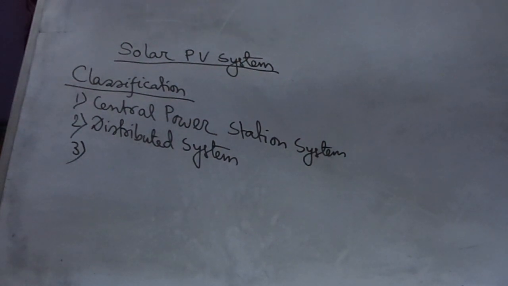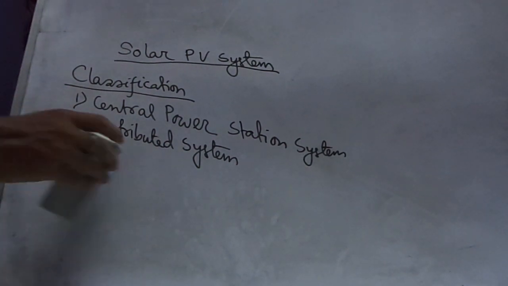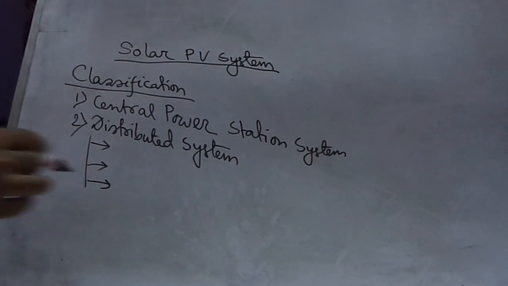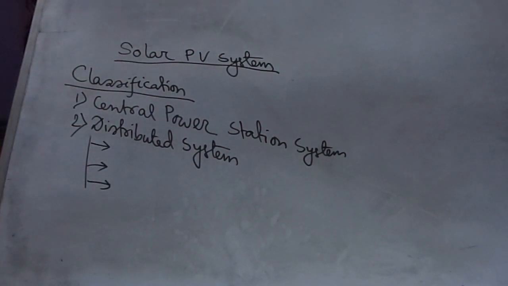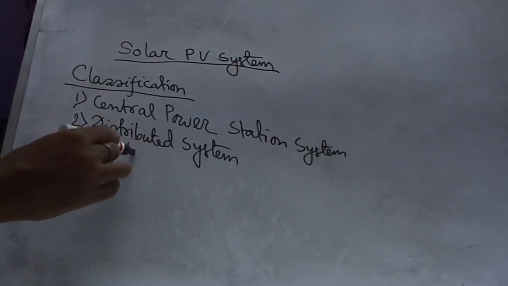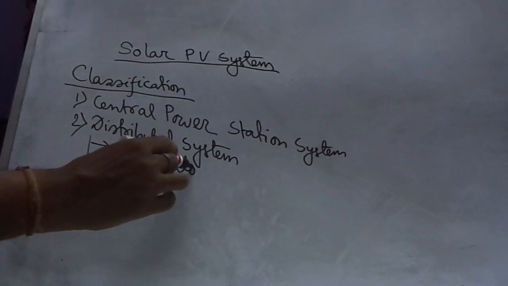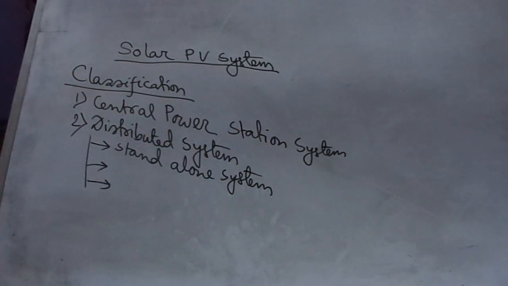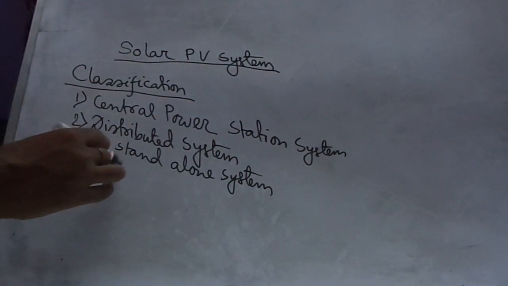Distributed system has several classifications. There are three classifications. First one is the stand-alone system. Second one is the grid interactive system.